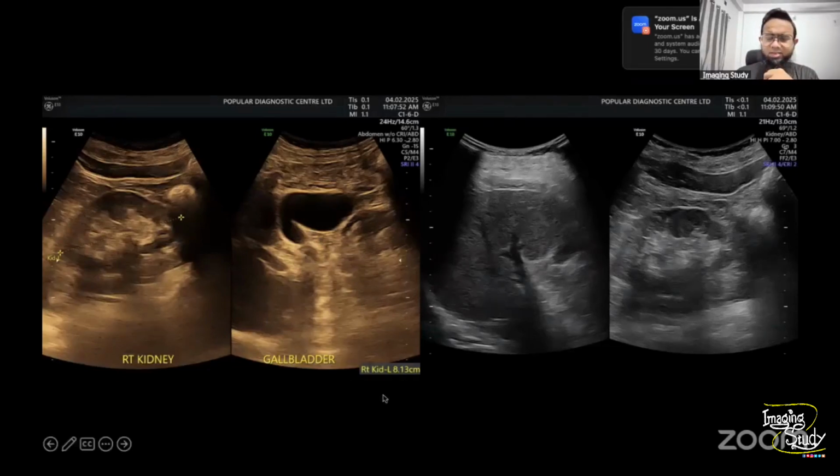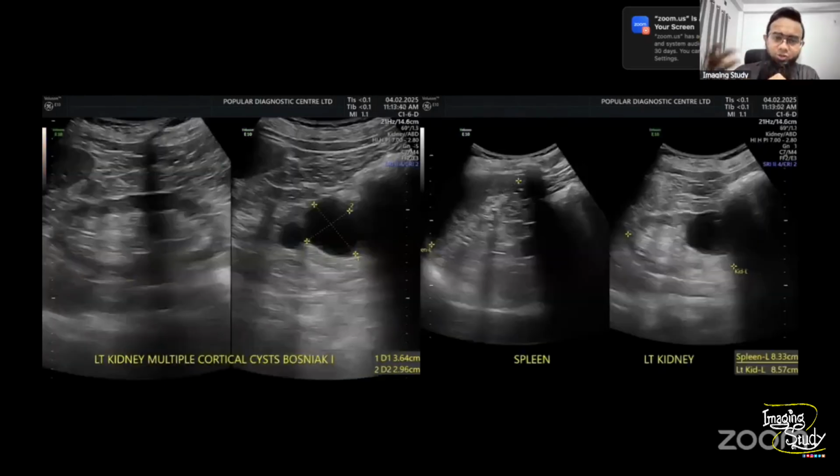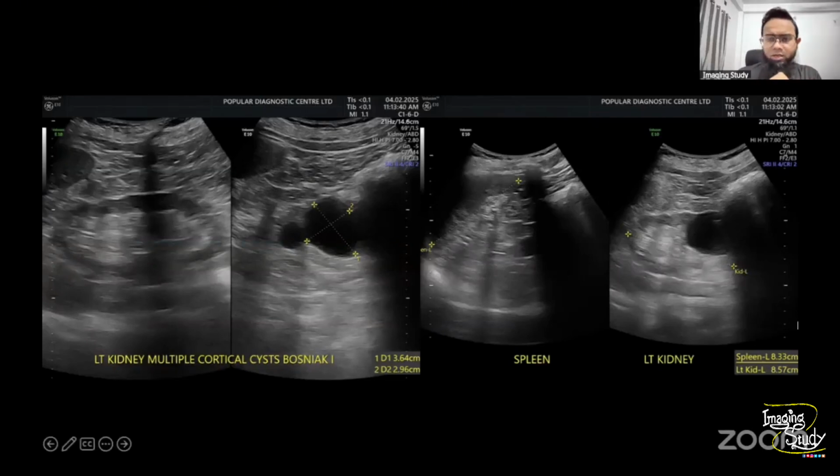From my country's perspective, we go for 8 to 12 centimeters length as normal for our body height and BMI. For many parts of the world, it's 9 to 12 centimeters normal range. But for our country, 8 centimeters is very good because we don't need a much larger kidney to survive. Anyway, so this is the left one, which is also quite normal.